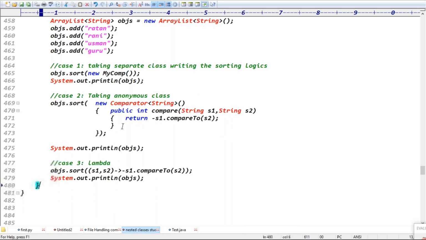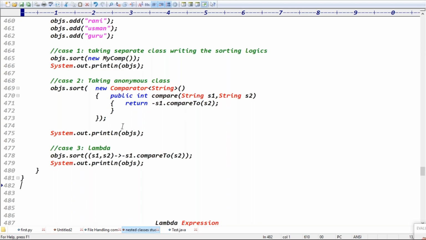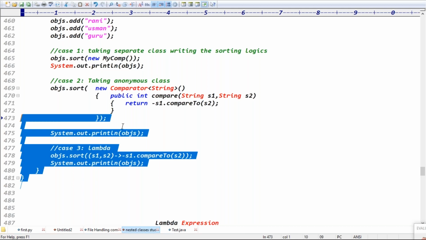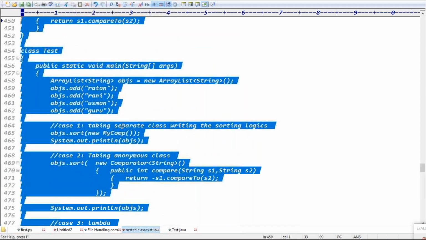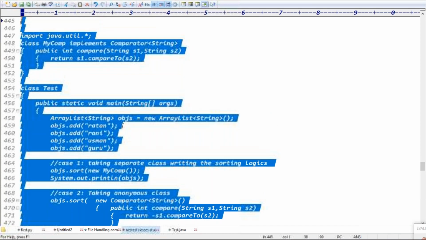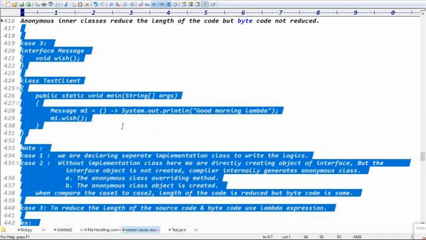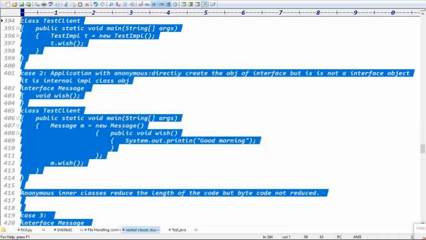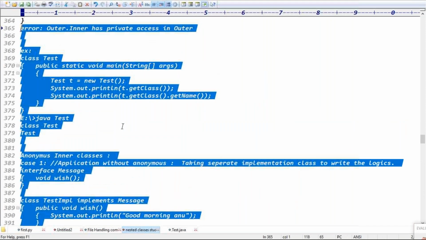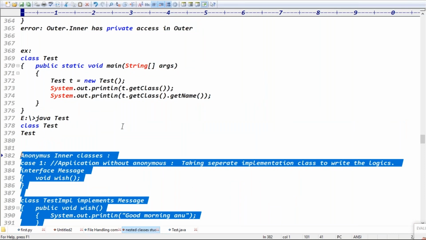Senior developers, almost all with 3-4 plus years of experience, when they write the code, always try to reduce the length of the code and write straightforward code. They never think about clear code. They'll always think about length and bytecode, definitely. This is very, very important, guys. We covered the 3 cases clearly.